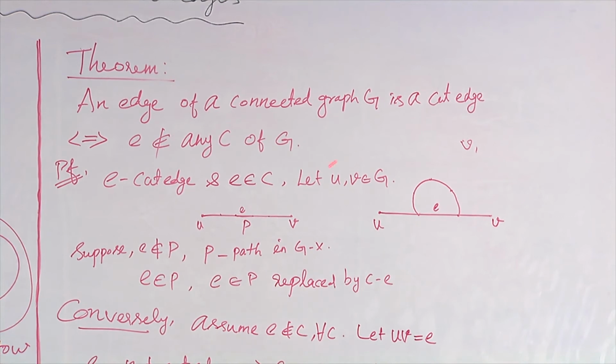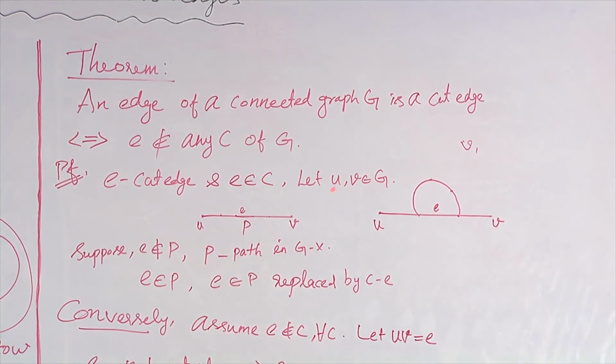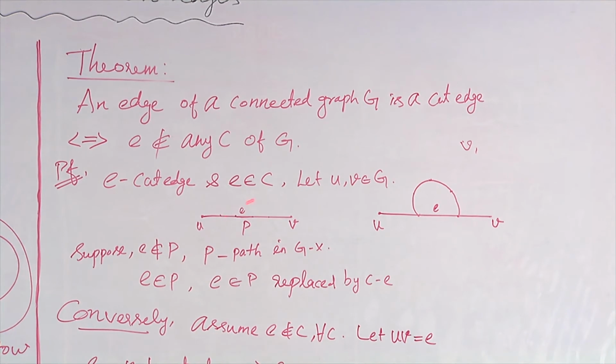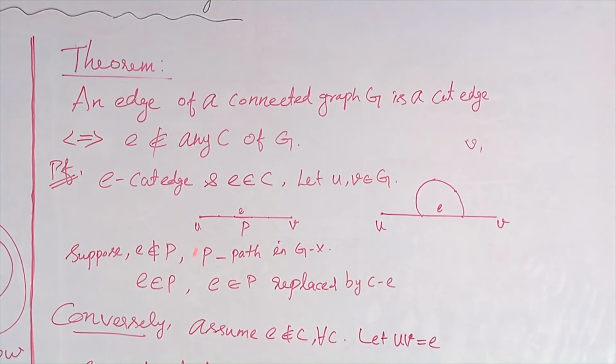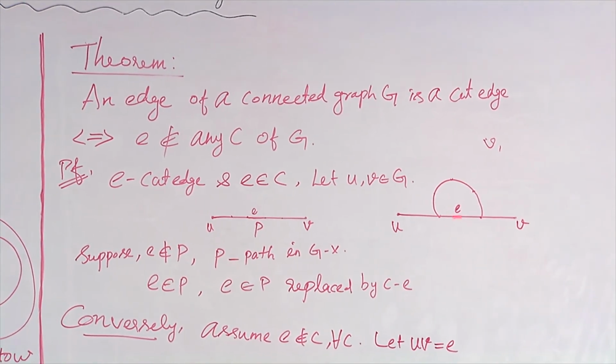I am going to take 2 vertices from G, u and v, and since G is a connected graph, there always exists a path between u and v. I am going to call that path P. So here I have drawn u, v, and it will contain a lot of vertices, and I am going to call that path P. So what happens if e is there in P?